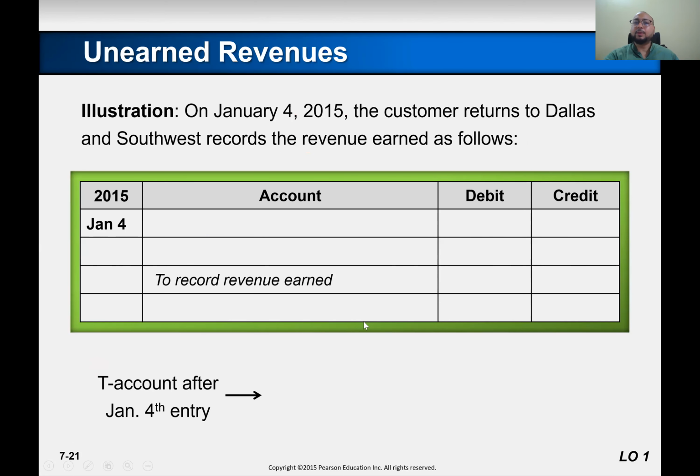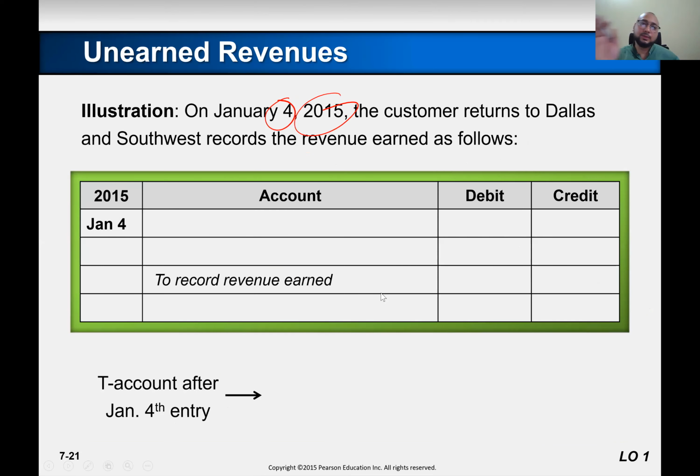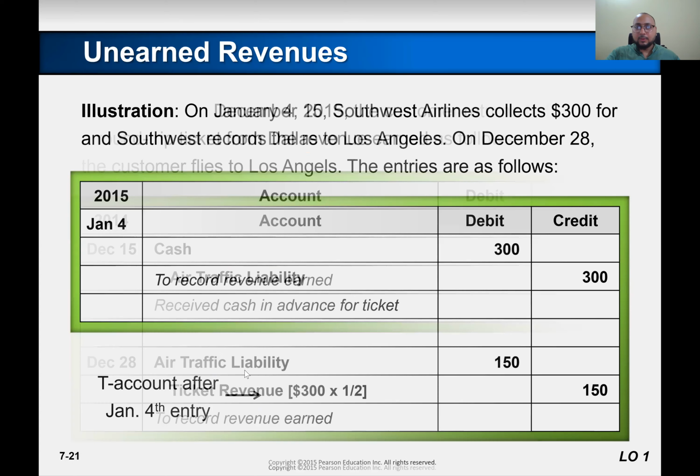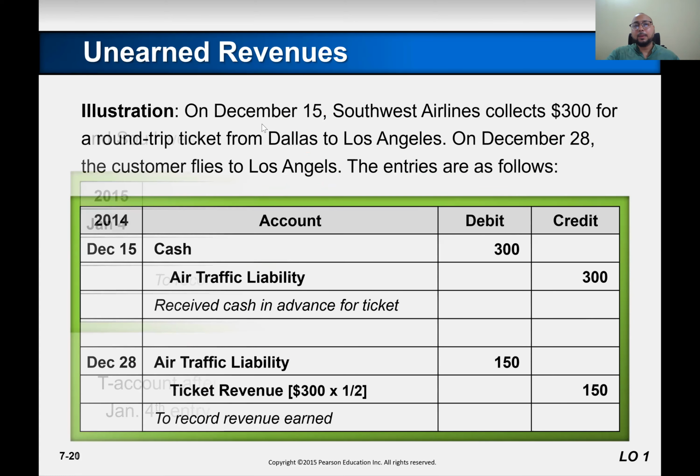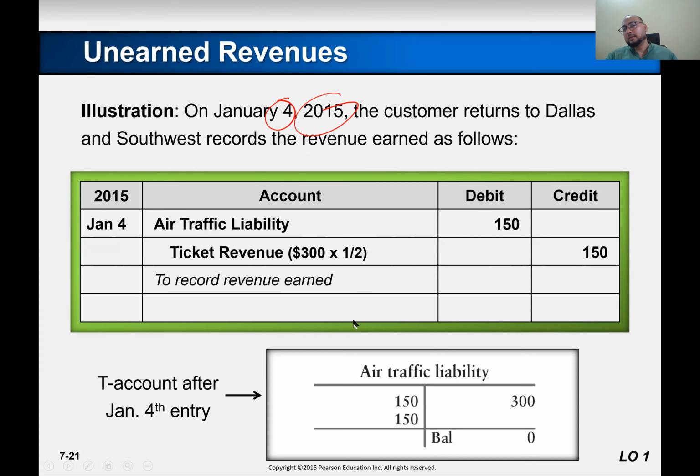Now on July 4th, 2015, remember, this is 2014, and he came back from Los Angeles to Dallas back on January 4. Now the rest of the entry would be again. Now that half of the unearned revenue, now you deserve that one, and now you are eligible to record that one.